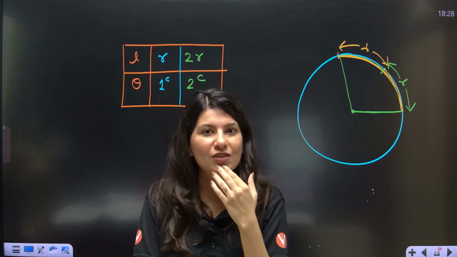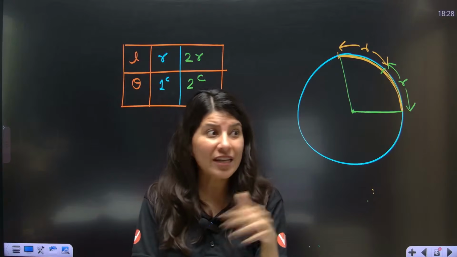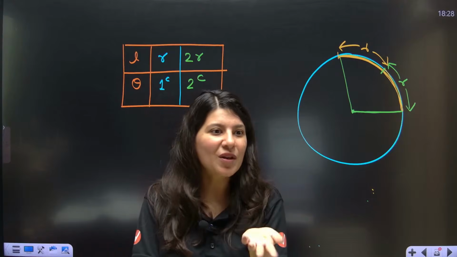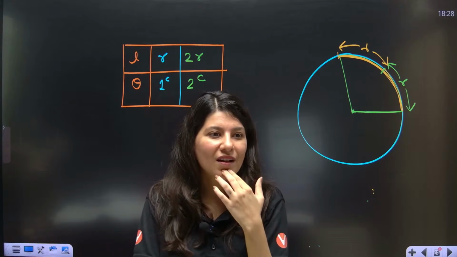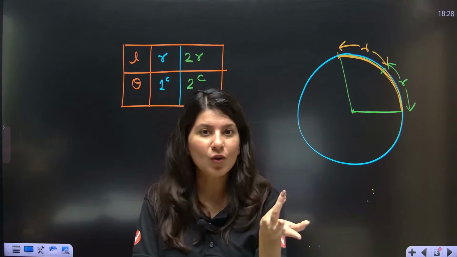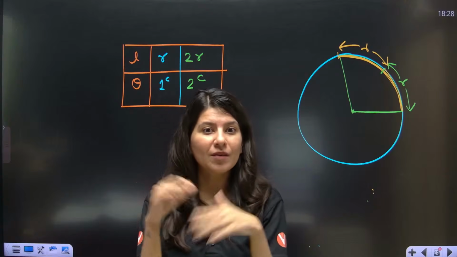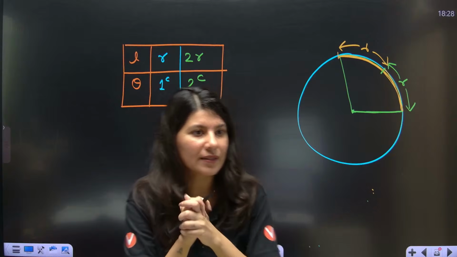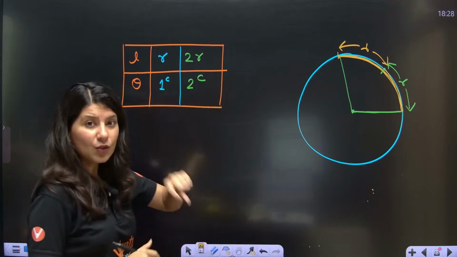A unit will never change, no? I will ask you, will a meter change if you run faster? No. Will 1 meter change if you build a big house? No. So radian is a unit.